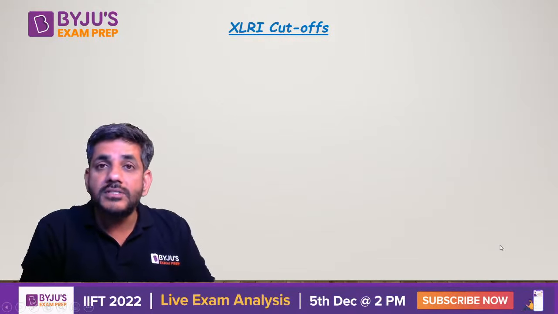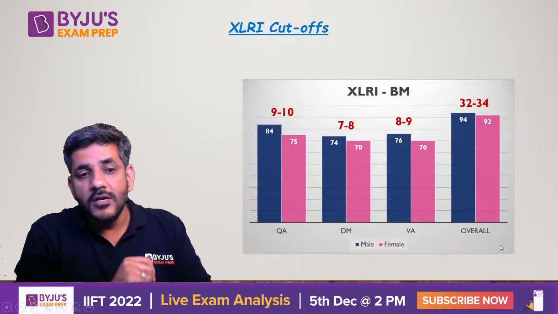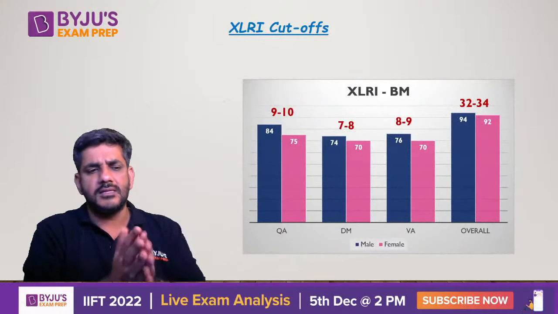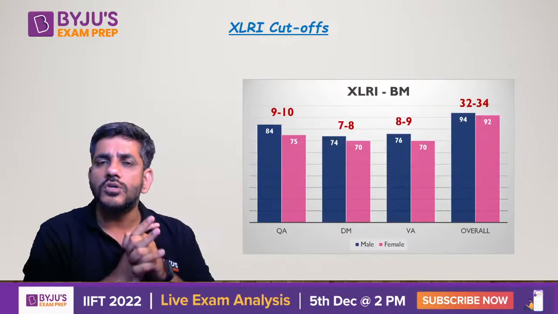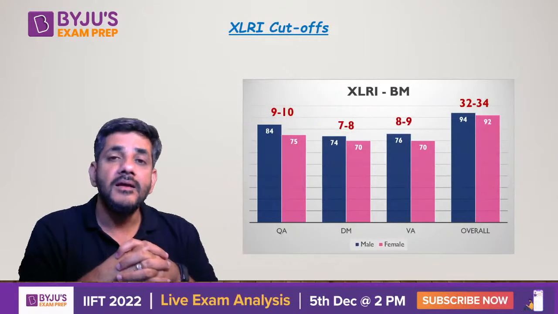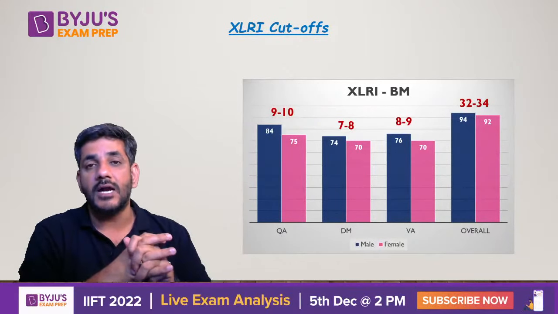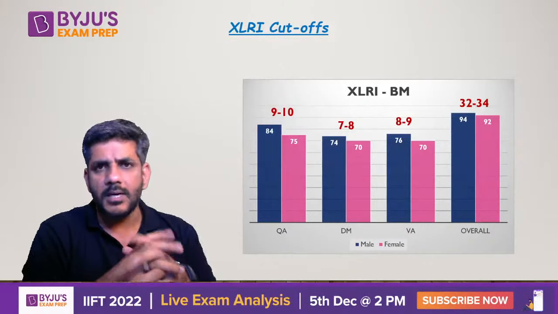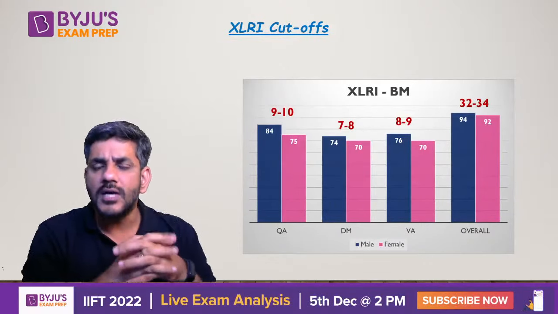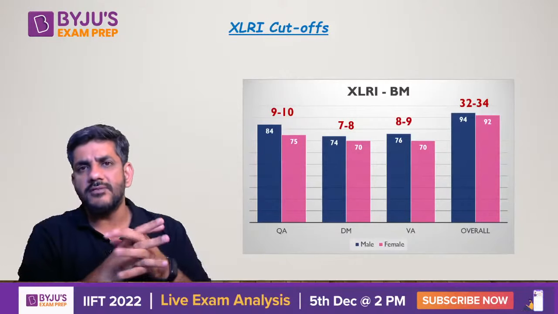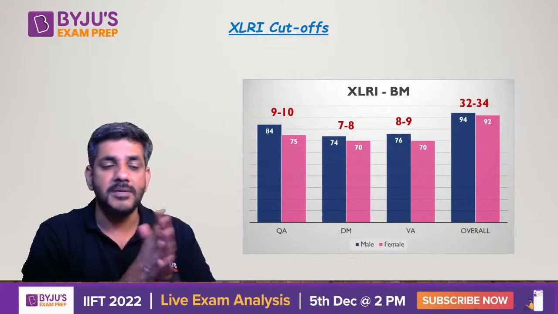So when you talk about Z, what are their sectional cutoffs? If you look at the biggest course for which people would be writing Z, it is XLRI's business management program. XLRI offers basically two programs. One is business management, the other one is HRM, human resources management.